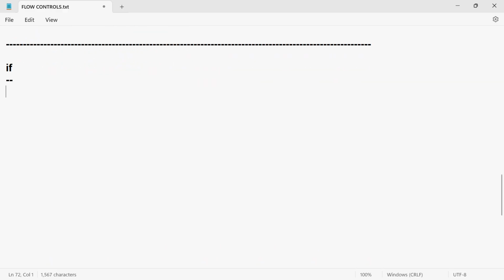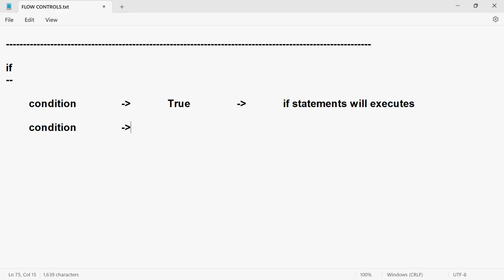What exactly will it do? If the condition is true, then the if statements will execute. If the condition is false, the if statements won't execute. That's it.